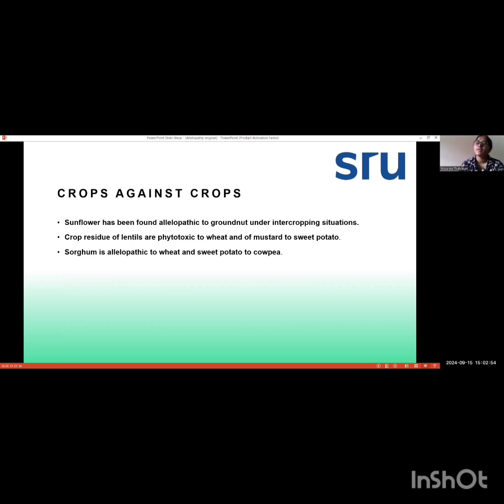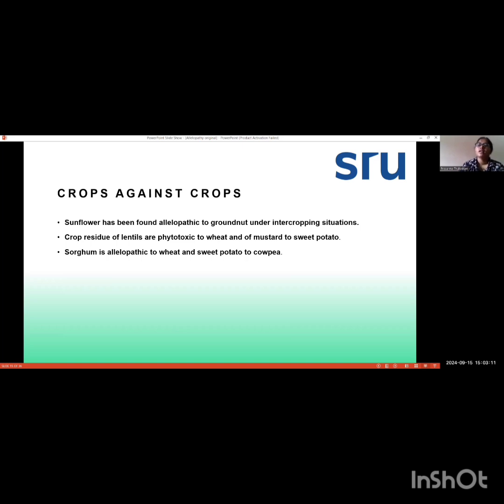Similarly, when crop residues of mustard are left over in the field, they will also produce allelochemicals that directly affect the growth and development of the sweet potato.